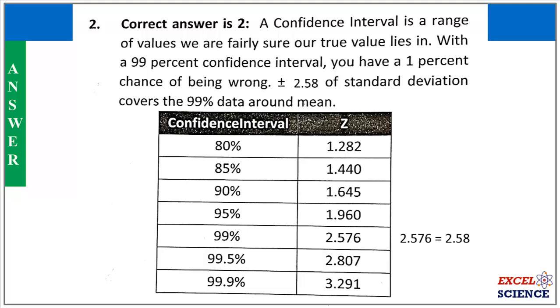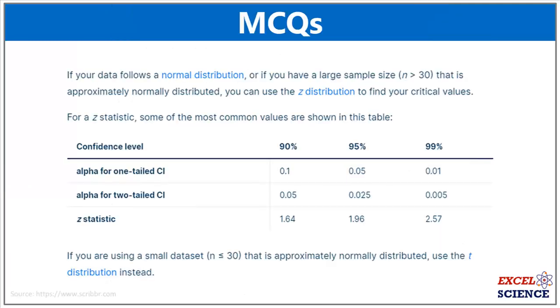Plus minus 2.58 standard deviations covers the 99% of data around the mean. You can check the given table here for the data. If your data follows a normal distribution, or if you have a large sample size, n greater than 30, that is approximately normally distributed, you can use the Z distribution to find your critical values.